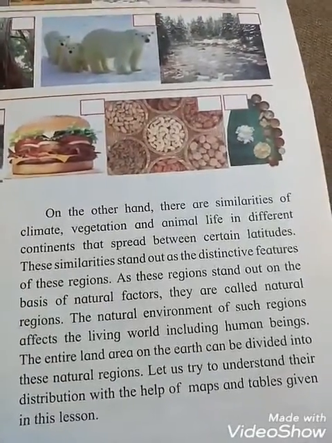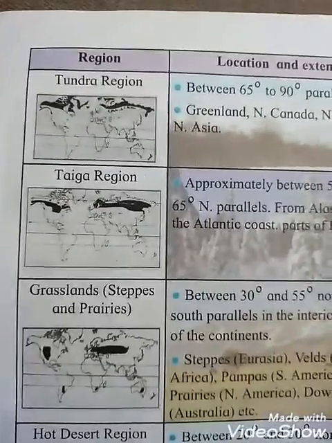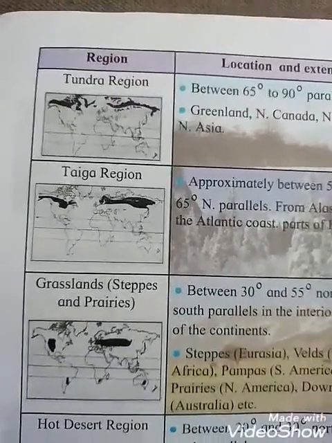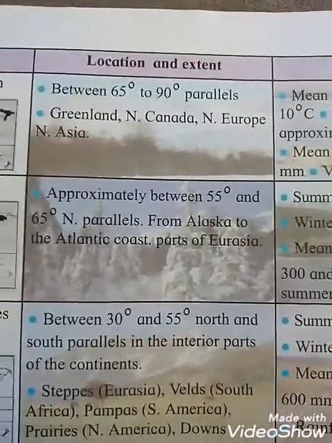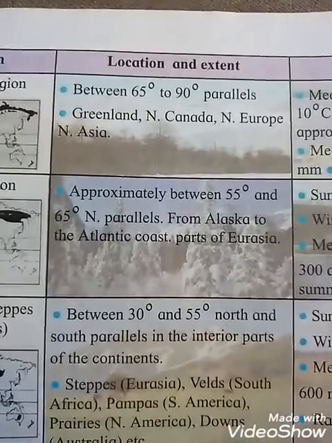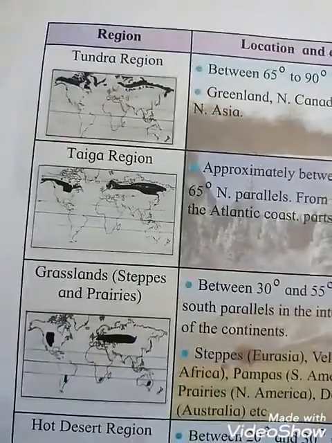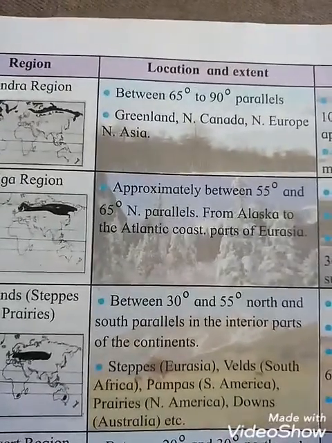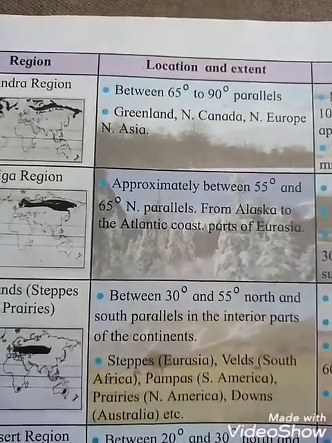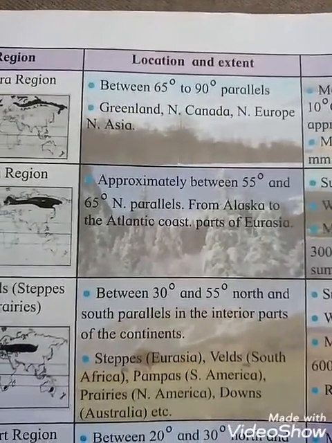Okay students, see in the tundra region, see this picture, their location extends between 65° to 90° parallel, the topmost, and it covers Greenland, North Canada, North Europe and North Asia.